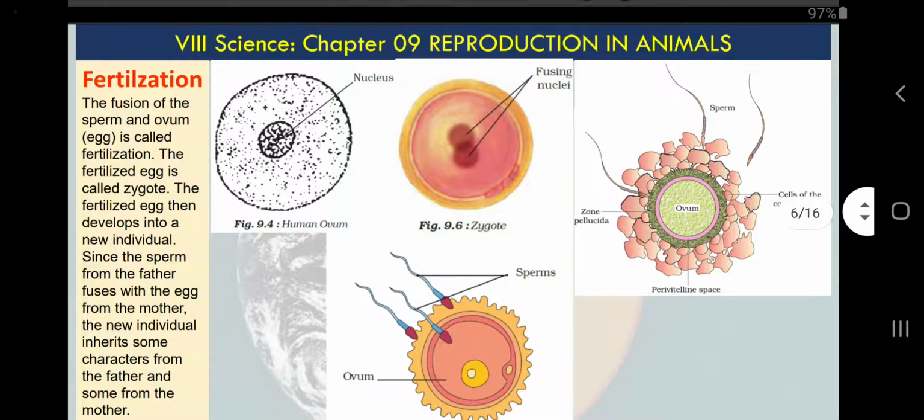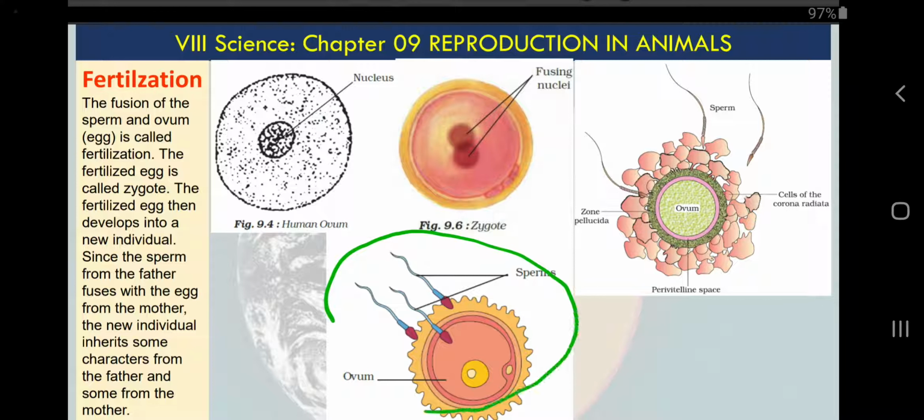Next thing, fusion. We have understood the male gamete produced by the male reproductive system, and the female gamete produced by the female reproductive system. Now we also know the site of fertilization, that is the oviduct in the female reproductive organ. At the time of fusion, the tip of the sperm has some degradative enzymes. Those degradative enzymes help to degrade the layers of the wall of the egg.